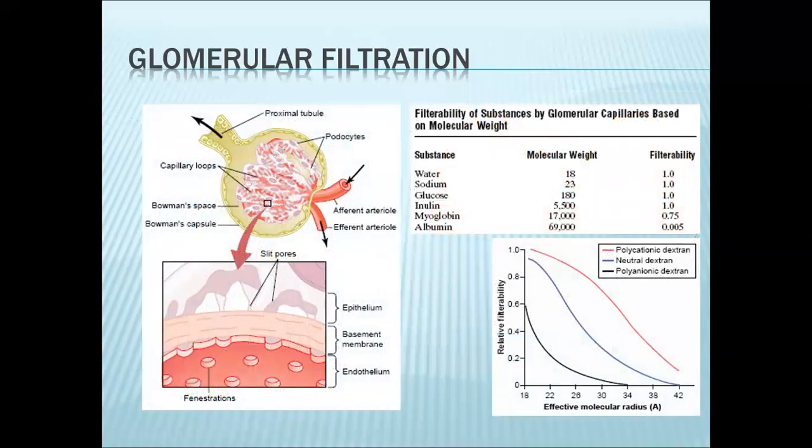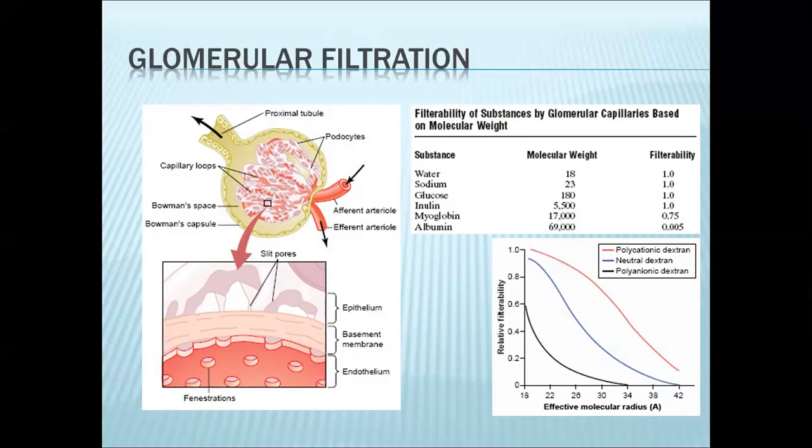Because of the properties of your filtration barrier, you have two important factors that will determine filterability, namely the size of your molecule and the charge of your molecule. If you look at the table here, generally, the greater the size of your molecule, the filterability decreases. Water has a filterability of 1 or 100%.